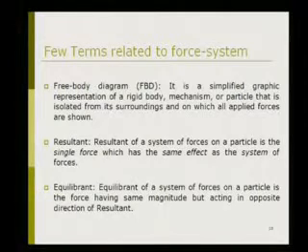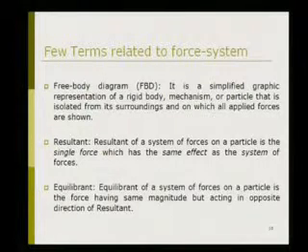Then the resultant of a system of forces on a particle is the single force which has the same effect as the system of forces. So whatever is the effect due to the system of forces, that can be shown by only one single force, it is called the resultant force. And next is equilibrant, which has the same magnitude as the resultant but the direction is opposite to the resultant.